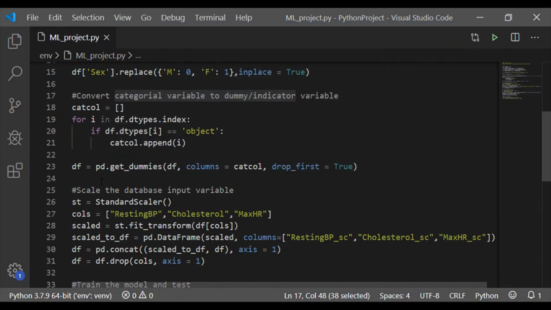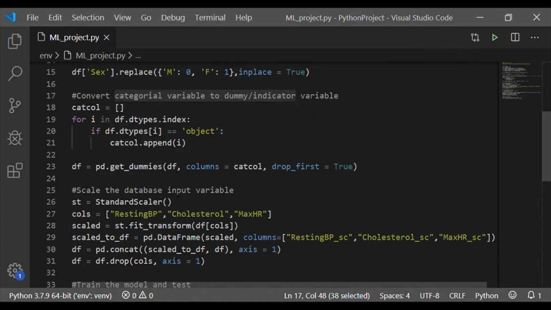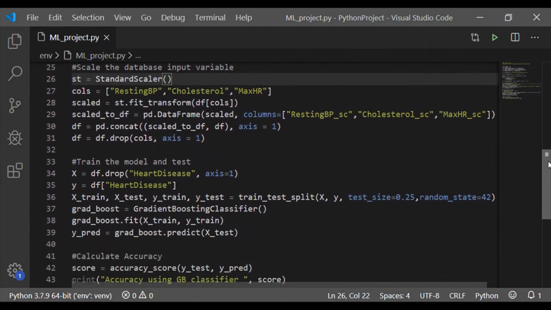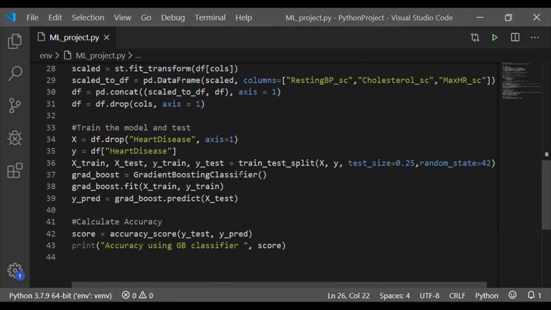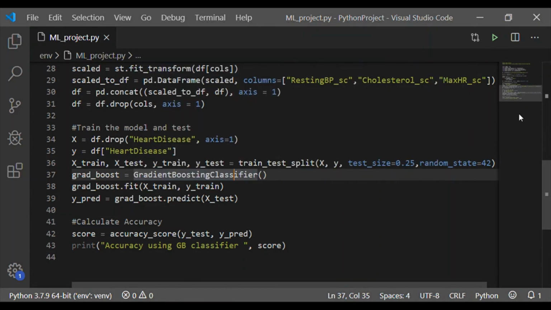So now we have created categorical variables using get_dummies of pandas, which converted categorical variables into dummy indicators. Then we have scaled the important input variables to predict the heart disease using StandardScaler. We have also trained and tested the model using the gradient boosting classifier, which gives the accuracy rate of 87%.